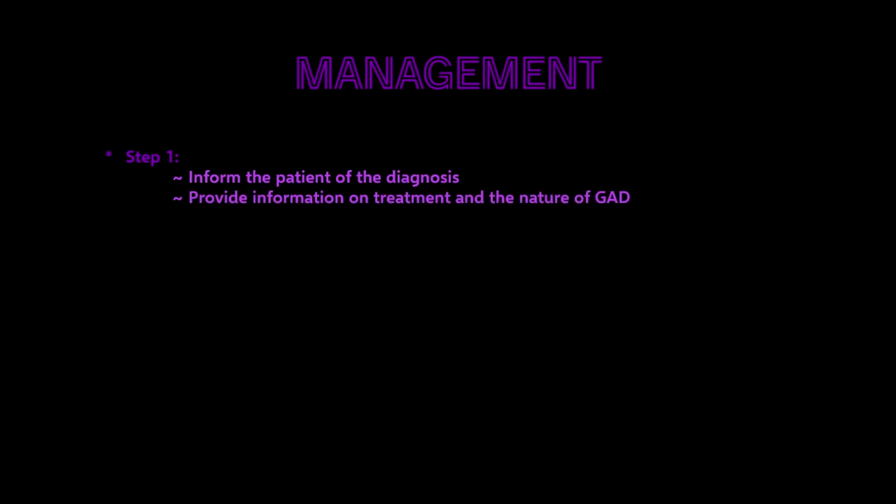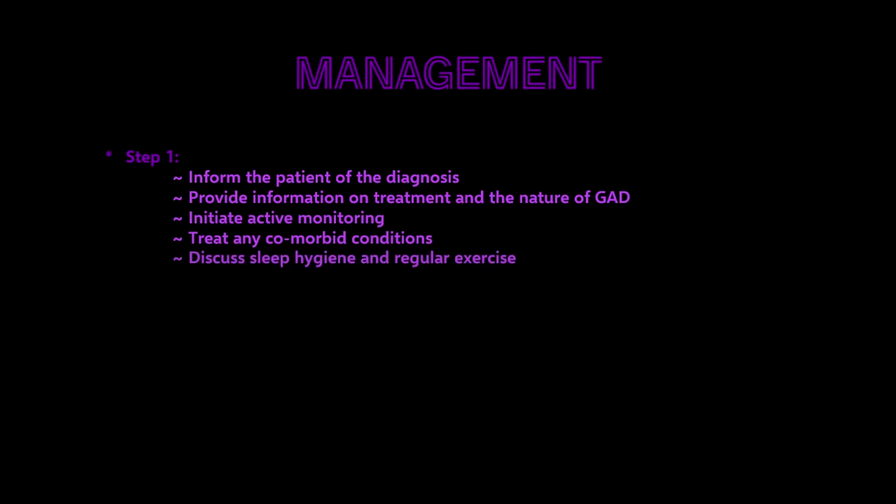So what is the management of GAD? Step 1. Inform the patient of the diagnosis. Provide information on treatment and the nature of GAD. Initiate active monitoring. Treat any comorbid conditions. Discuss sleep hygiene and regular exercise. Step 2.